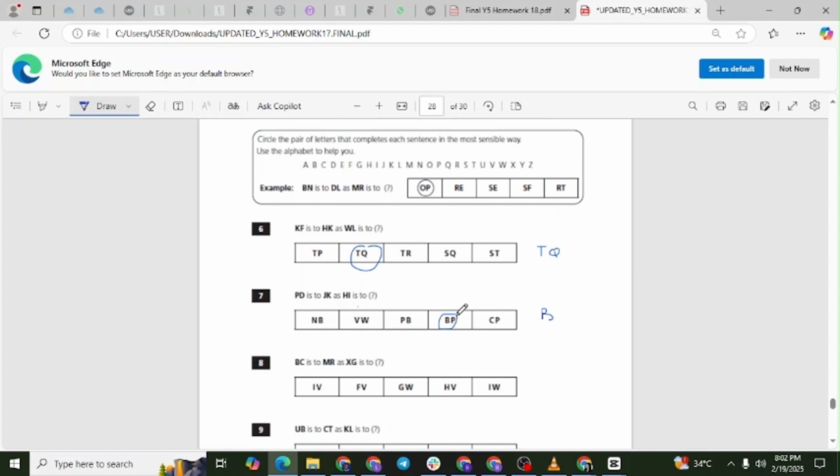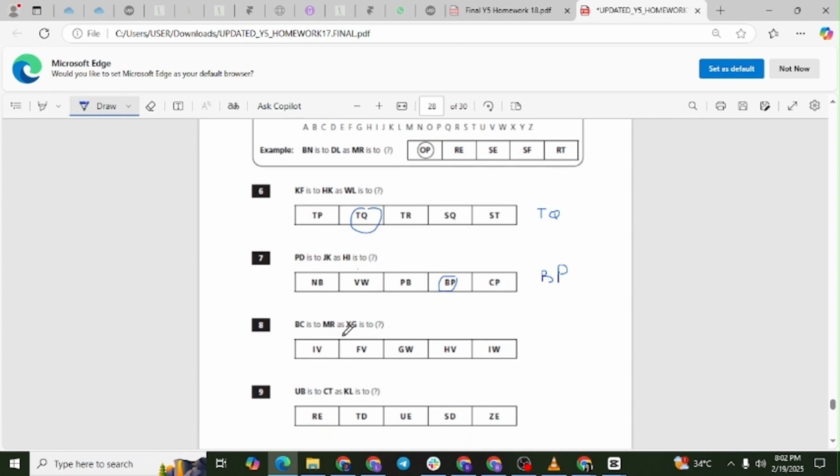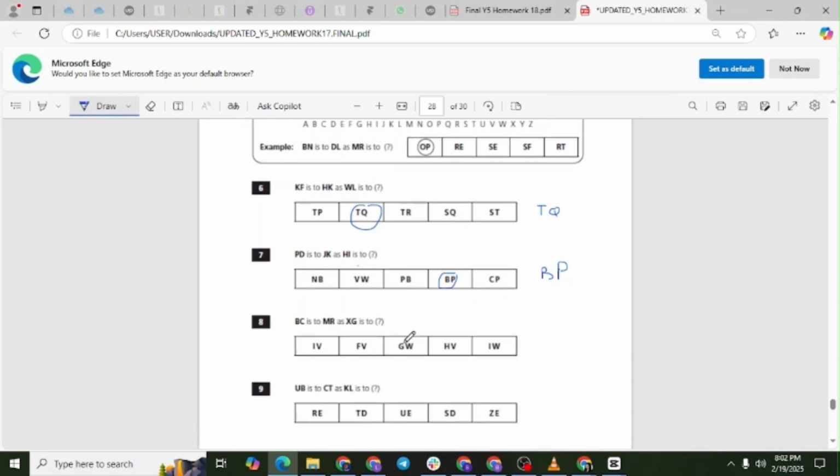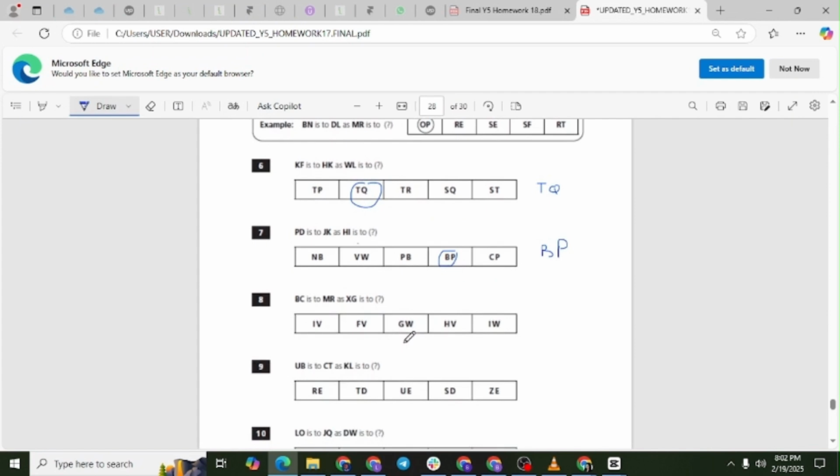Question 8. BC is to MR as XG is to what? For the first letters, B moves forward to M. That's a shift of plus 11. Now we apply that to X. X is the 24th letter. 24 plus 11 gives us 35. Since there are only 26 letters, we subtract 26. 35 minus 26 gives us I. Now for the second letters. C moves forward to R. That's a shift of plus 15. Applying that to G. G is the 7th letter. 7 plus 15 gives us V.